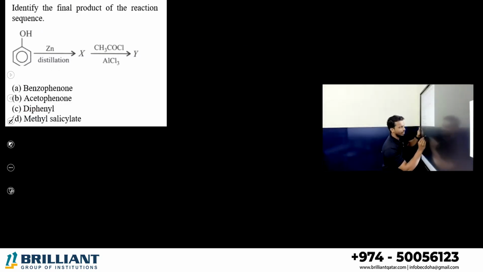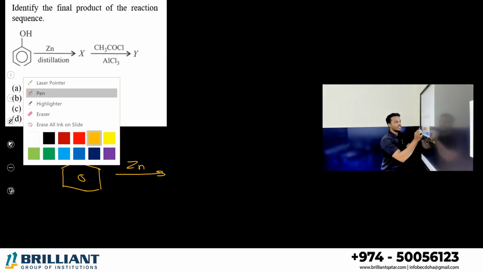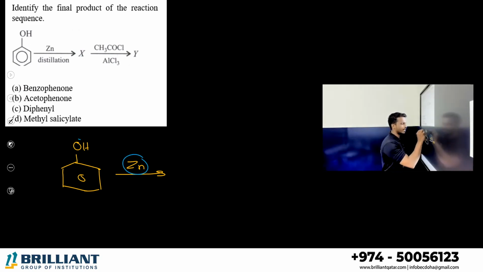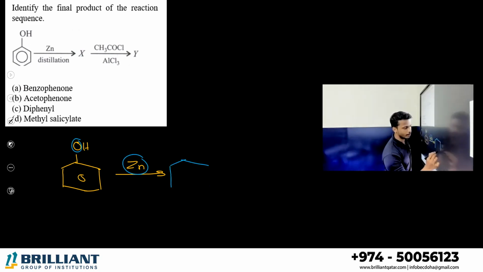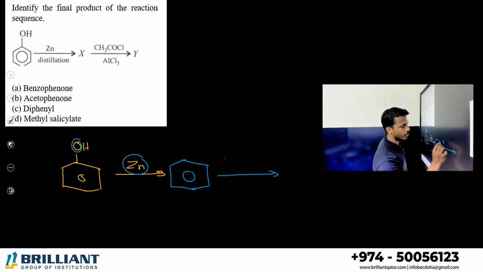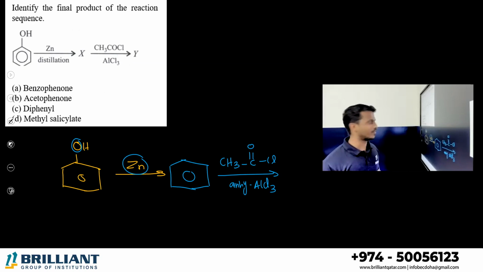Next one. Identify the final product in the following reaction. What is the starting material, all of you? Phenol. Phenol treating with which one? Zinc. You know, zinc is a reducing agent. It will take the oxygen atom from phenol and it is converted into benzene. You studied that phenol when treated with zinc gives benzene. And benzene is treated with which one? Acyl chloride, CH3COCl in presence of anhydrous AlCl3. Which reaction? Friedel-Crafts acylation.